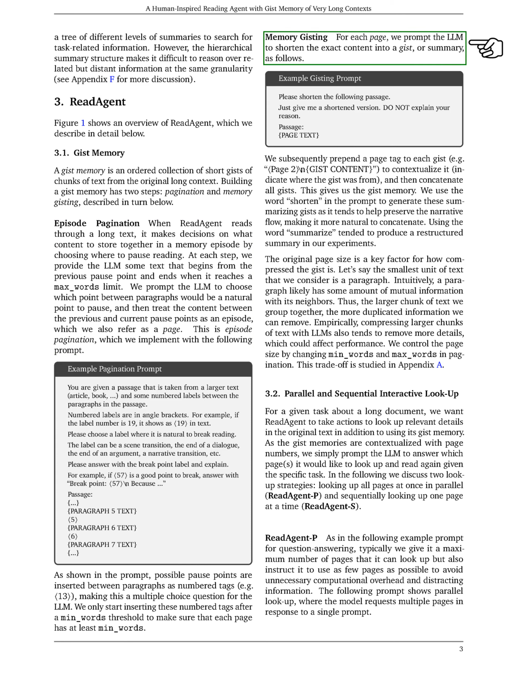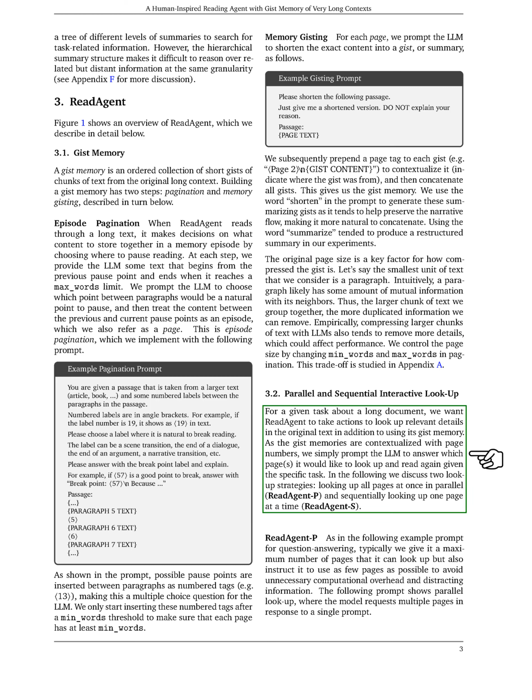For memory gisting, we then ask the LLM to condense the content of each page into a gist. We emphasize the word shorten in our prompts because it helps maintain the narrative flow when we concatenate all gists to form the gist memory. The size of the original text chunk plays a role in how much we can compress the information without losing important details.